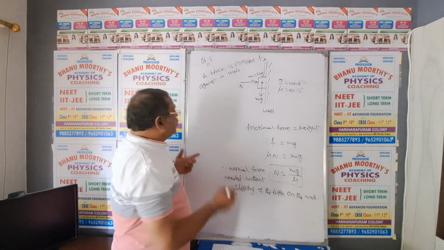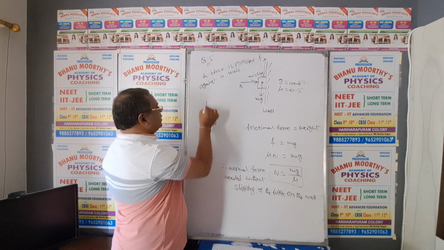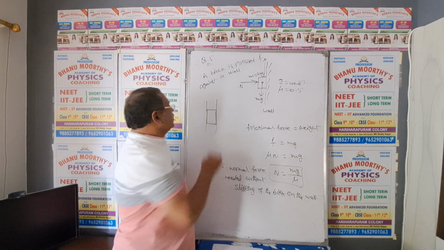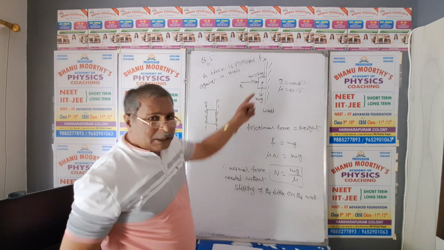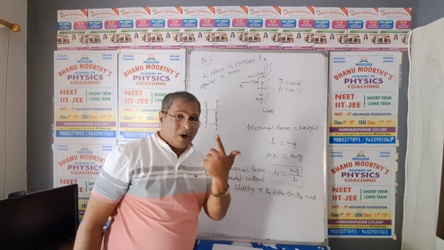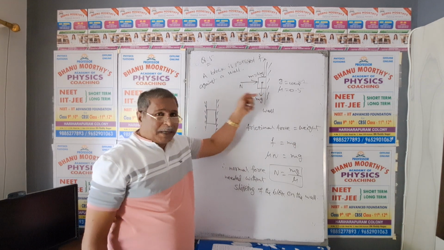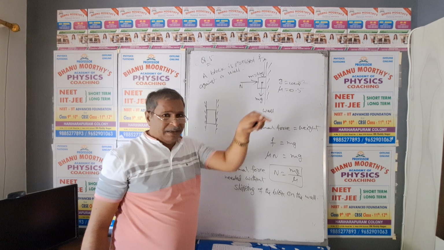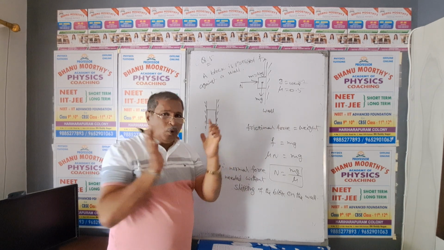Suppose the same block is pressed between two hands, between two walls. This is wall number 1, this is wall number 2. Then what is the normal force required in this case? Earlier it was pressed with a single finger, with only one wall, but here it is pressed between two walls.